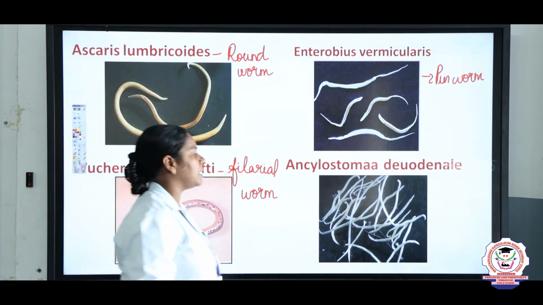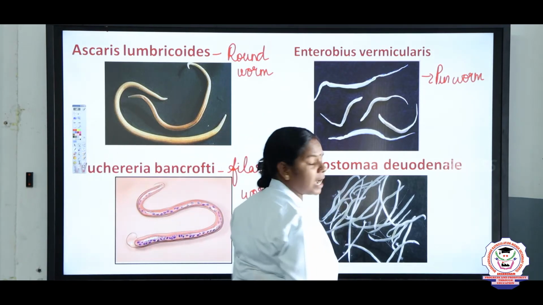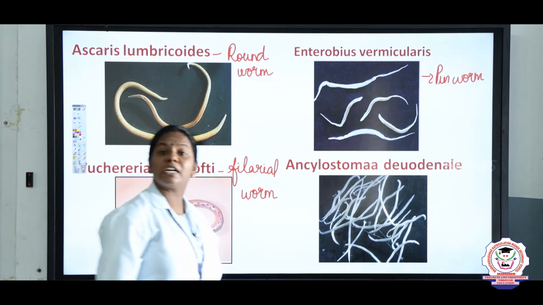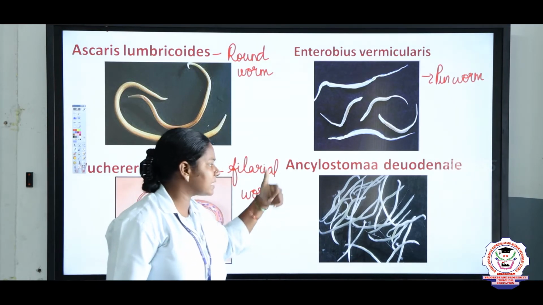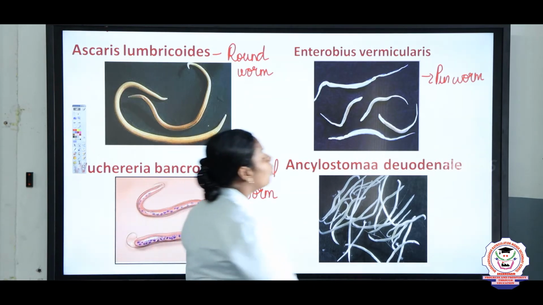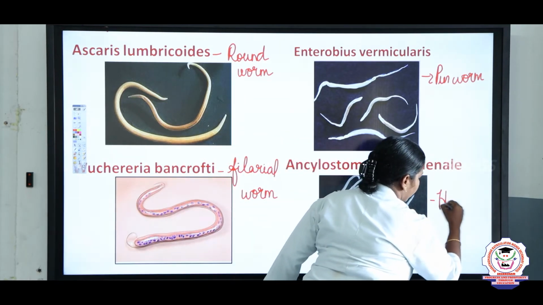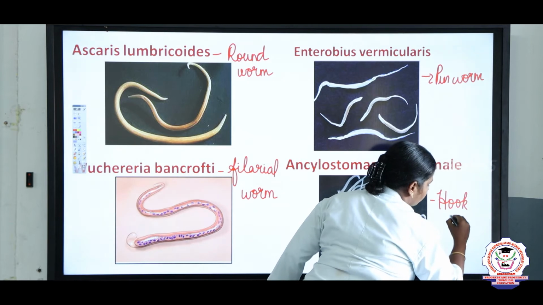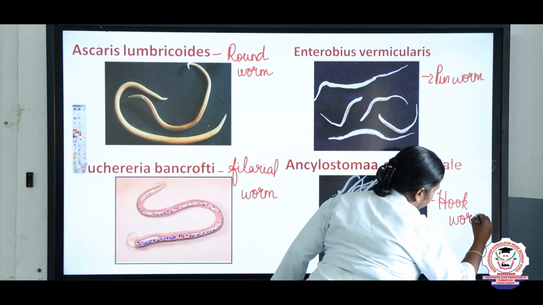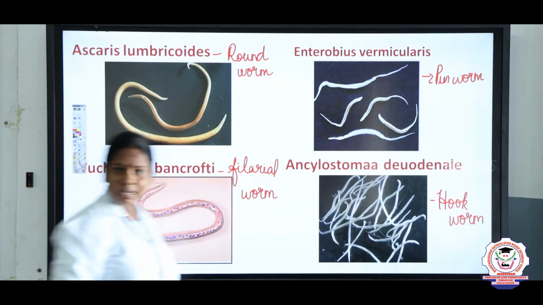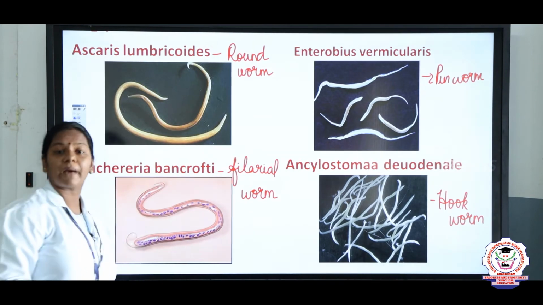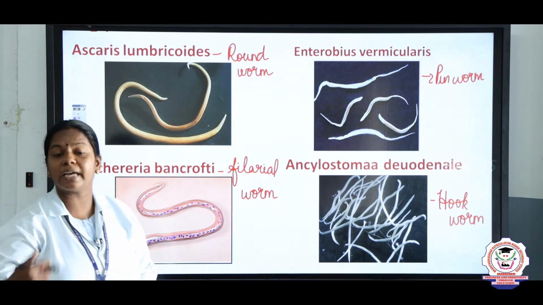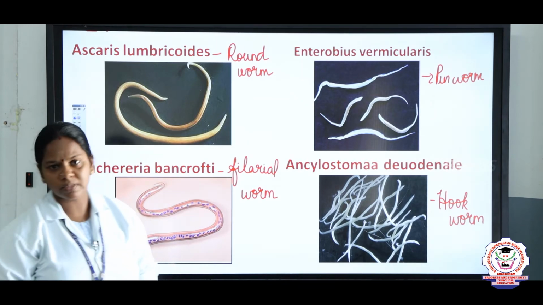And another example is Ancylostoma duodenale. It is present in the duodenum of the animals. So the common name for Ancylostoma duodenale is hookworm. What is it, children? Hookworm. Okay. Among these examples, roundworms are free living and the other three are parasites. That is, they depend on living organisms for their survival.